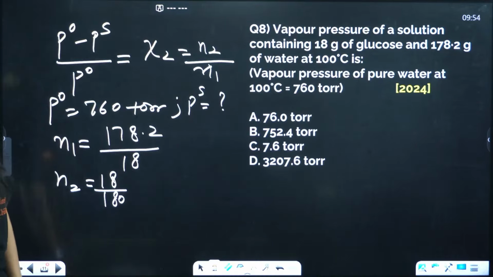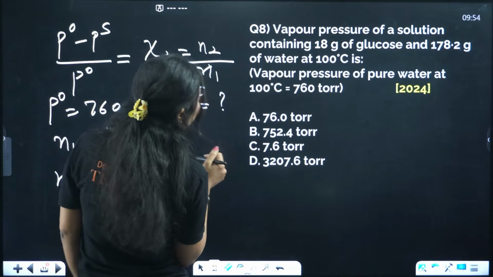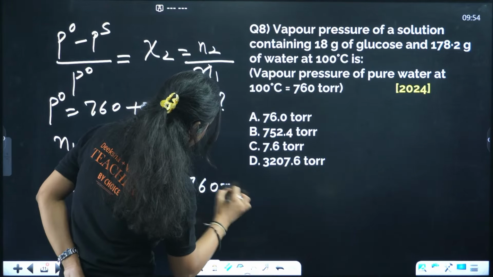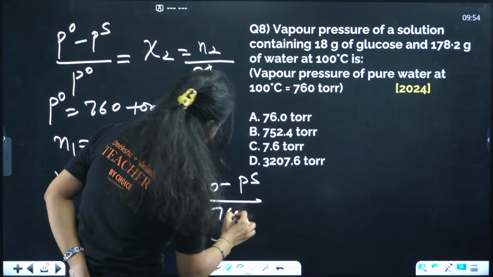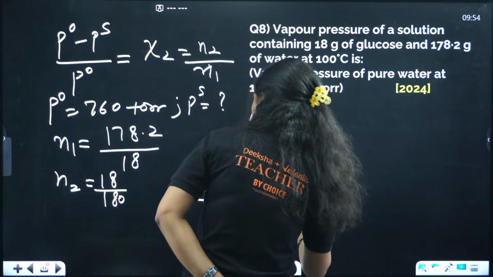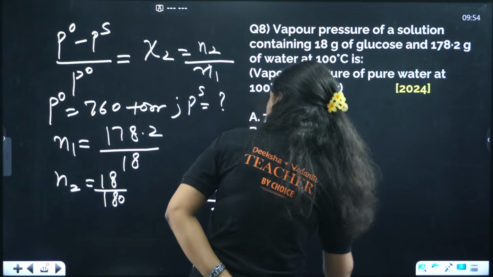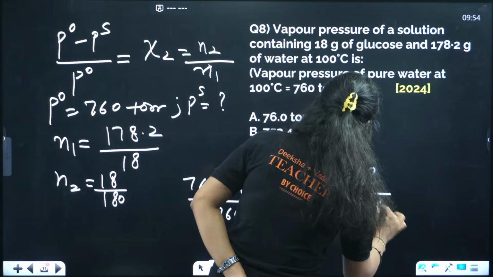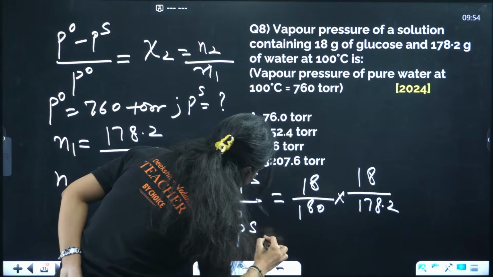Good. You guys are good at calculation. Yes. B is the correct answer. So I'll just substitute it, and as you all have calculated it before me. Hold on a second. 760 minus PS upon 760 equals to 18 by 180 times 18 by 178.2, and if you calculate this all, the answer will come out to be